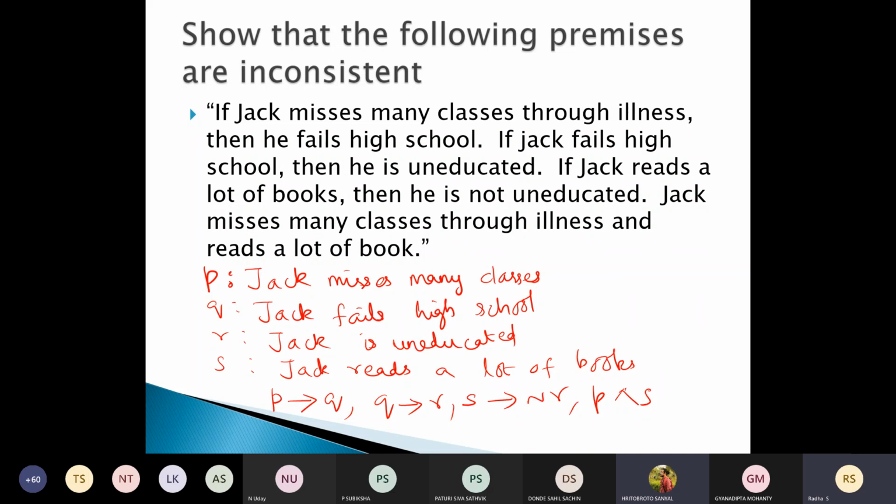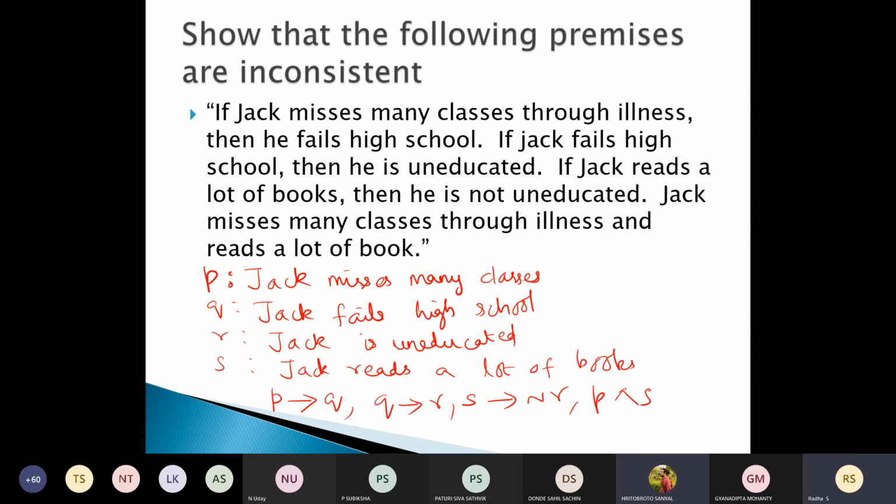Here is a very important thing. Show that the following premises are inconsistent. I didn't say about this. One minute, please listen everybody. What do you mean by inconsistent? If some set of statements are inconsistent, it means that if you try to use all the statements together, finally you will arrive at a contradiction. You won't get a conclusion. Instead you will get a contradiction. That means all the statements together, whatever they have given, cannot be true. That is not at all possible. Some way or other you are speaking absurd statements which contradict each other. So that is the meaning of proving the statements are inconsistent.